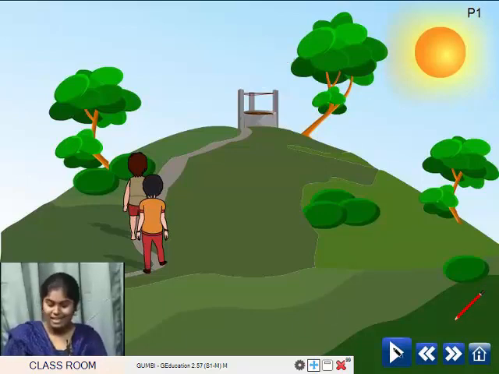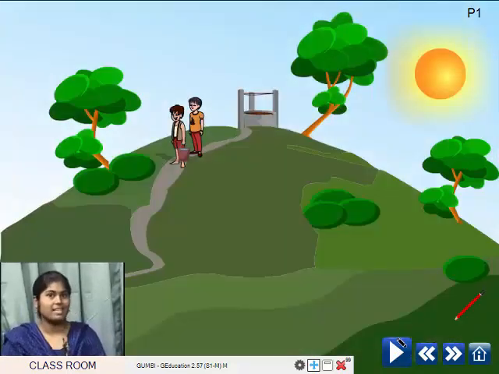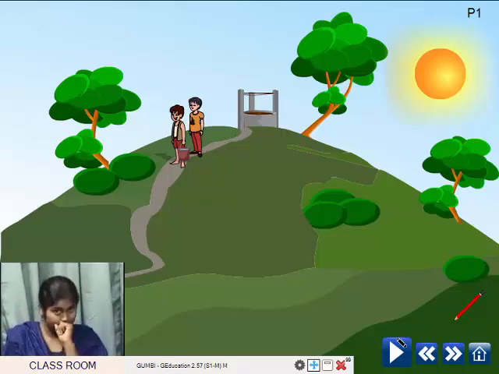Look. They are bringing back some water. Now they are climbing down the hill. It is Jack and Jill. They have collected water and they are climbing down the hill. They went up the hill. They collected some water and they came down the hill. Can you write that and show it to them? Yes, ma'am.